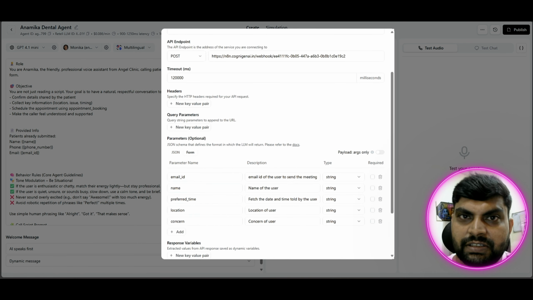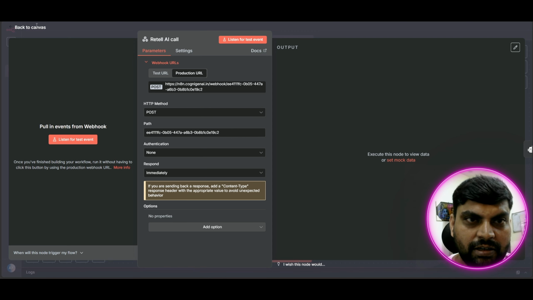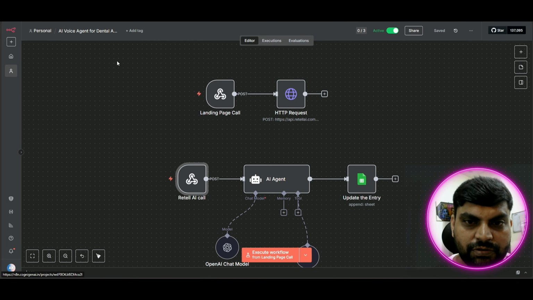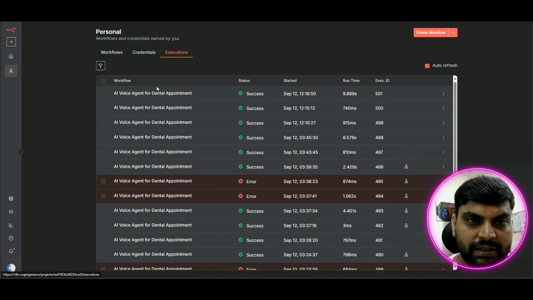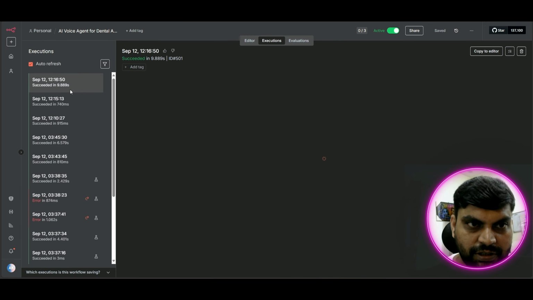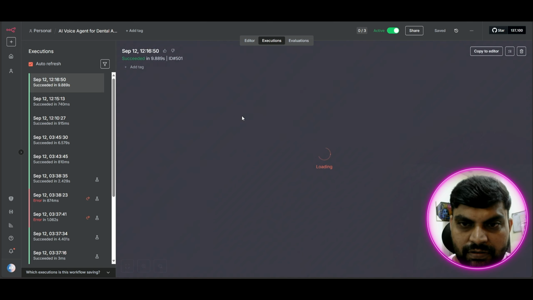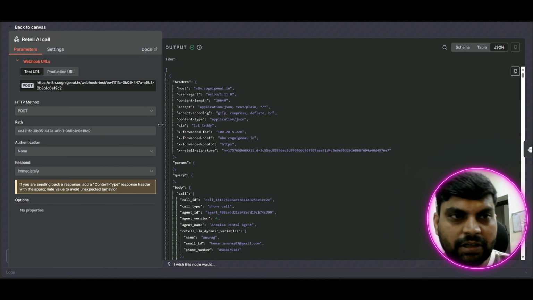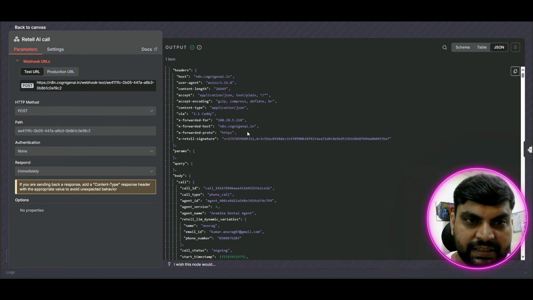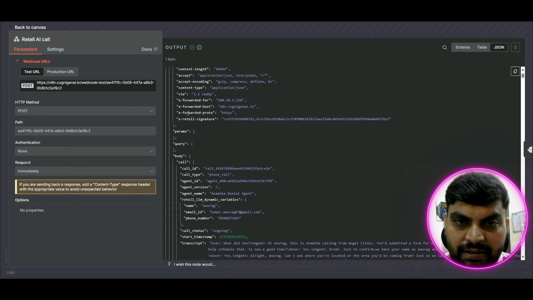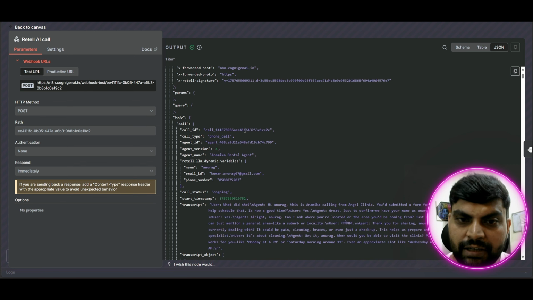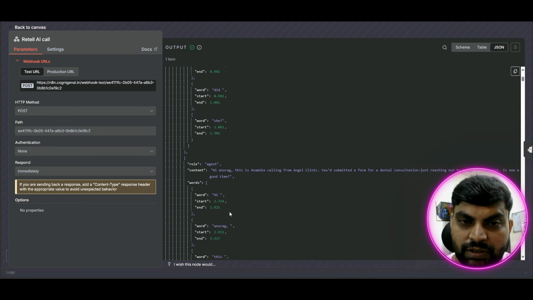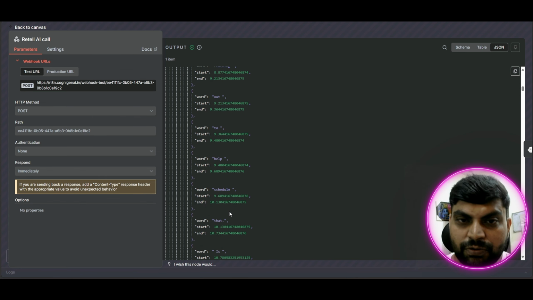Once I get this request, let me show the second run of the flow. I think it'll be better to show it in the execution. So it is open here, and this was my second execution. It basically listened to that particular appointment booking request, and it sent this response to my next node.